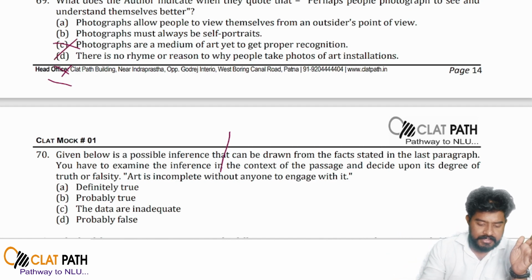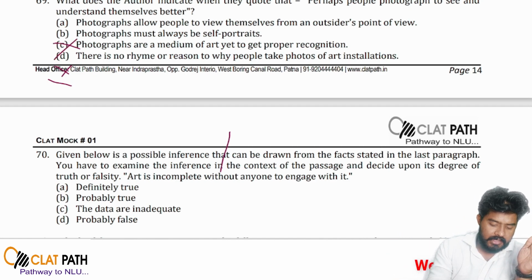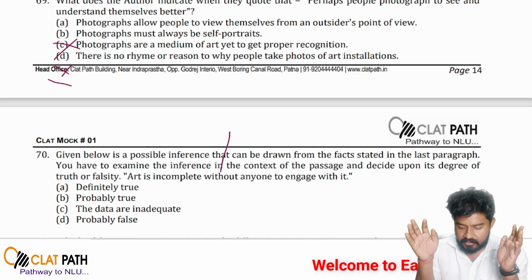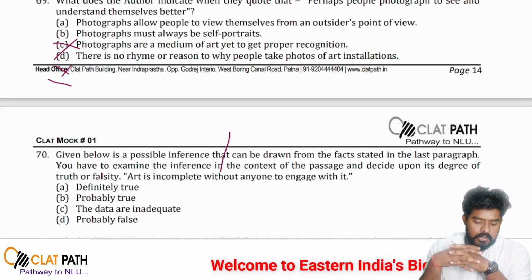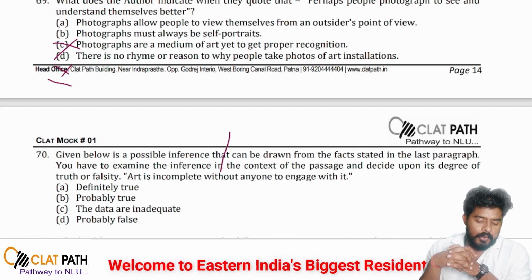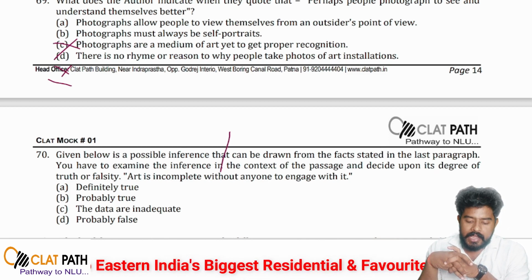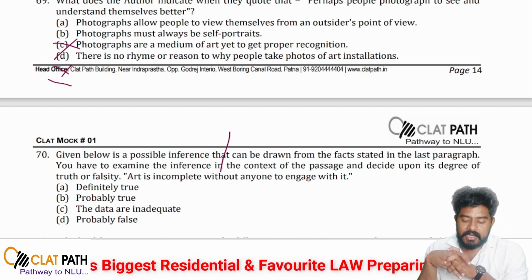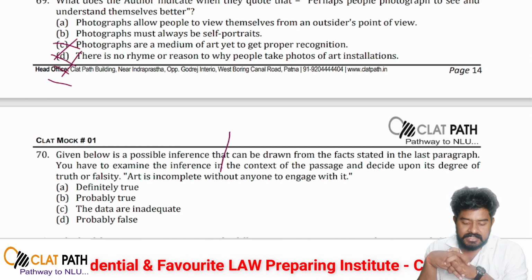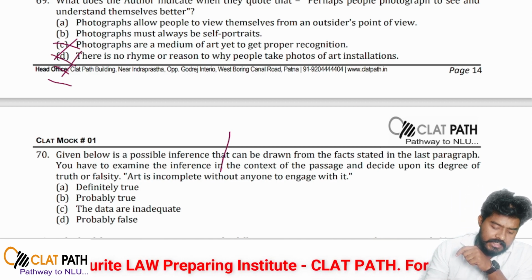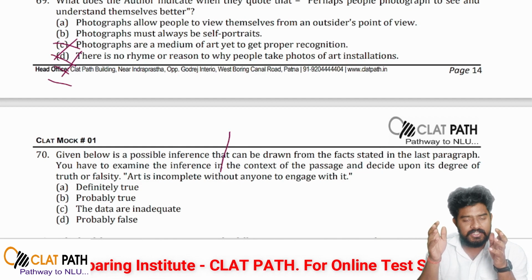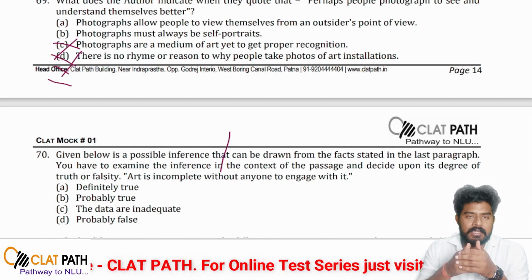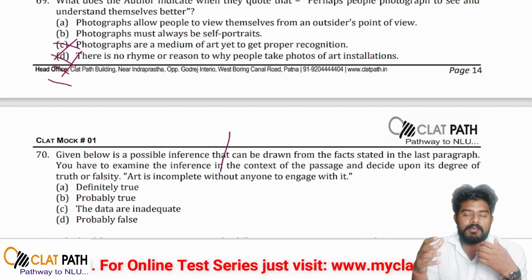That's why people are visiting the museum even if there is a lockdown and there is a crisis in the country. So point C cannot be said from these particular points. Now talking about option number D, there is no rhyme or reason to why people take photos of art installations. Yes, this also cannot be said, because there is obviously a rhyme, there is obviously a synchronization between people